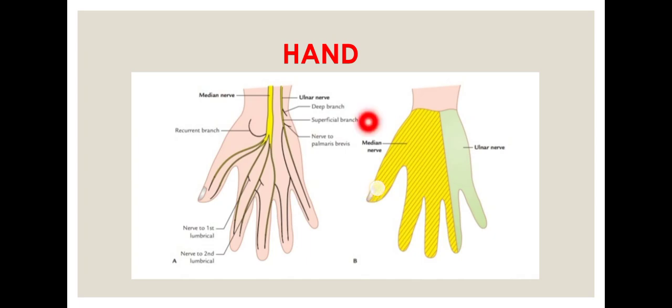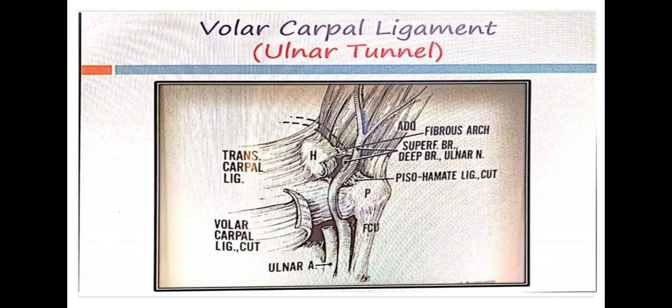Now, the ulnar nerve has successfully crossed the wrist. Now it enters the hand. Okay, after entering the hand, what happens? That is distal to the pisiform. Okay, this is the pisiform bone.